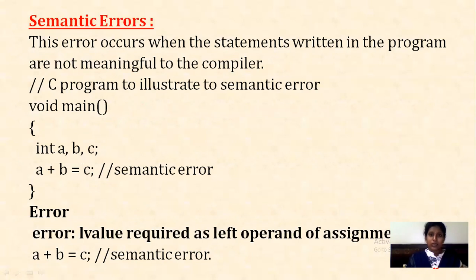Then semantic errors. This error occurs when the statements written in the program are not meaningful to the compiler. Let's see one example. Void main, int a comma b comma c, and you are doing a plus b is equal to c. It is wrong. You should do c is equal to a plus b, and then close your main program. So it throws an error like L value required as left operand of assignment operator, because a plus b is equal to c is wrong. L value required as left operand of assignment means here you need to write c is equal to a plus b. Thank you.